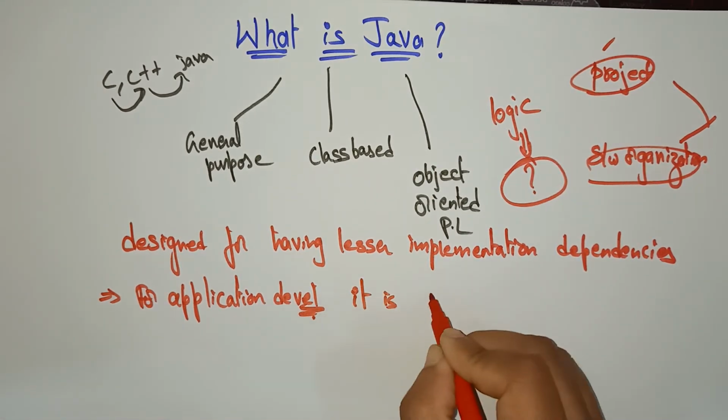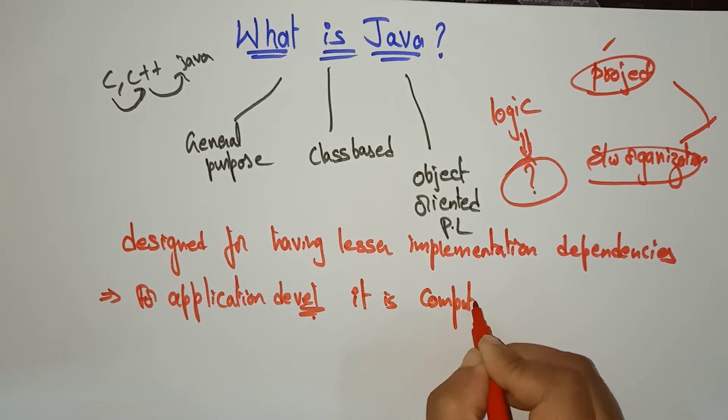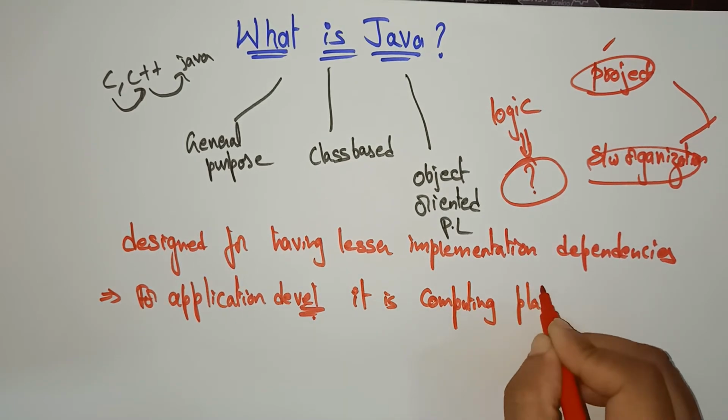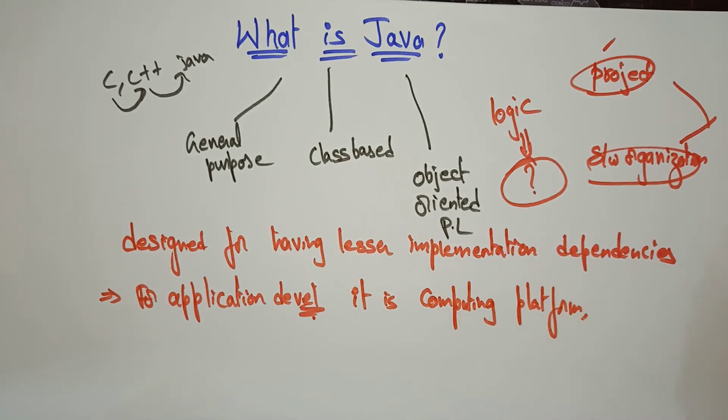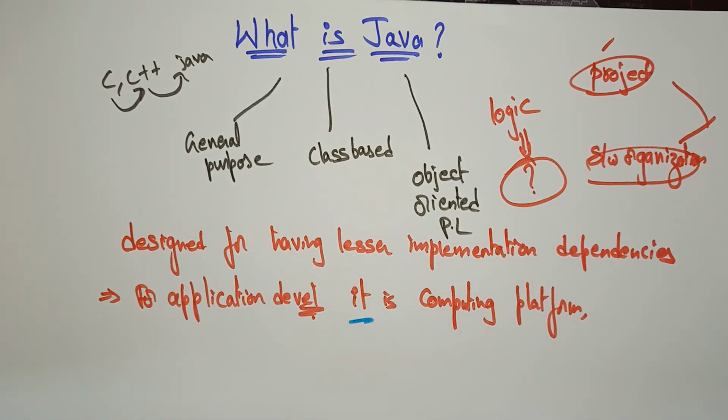I am calling it a computing platform. If you want to write any application, nothing but any program, then for that program a platform is required. So where you are going to execute that program and where you have to run it, for that a platform is required. So for developing any application, a computing platform, this Java acts as a computing platform.